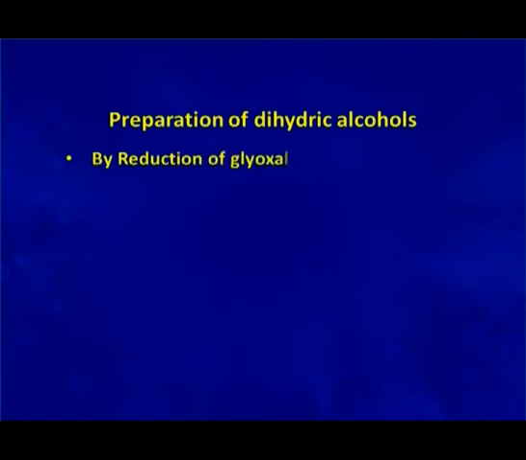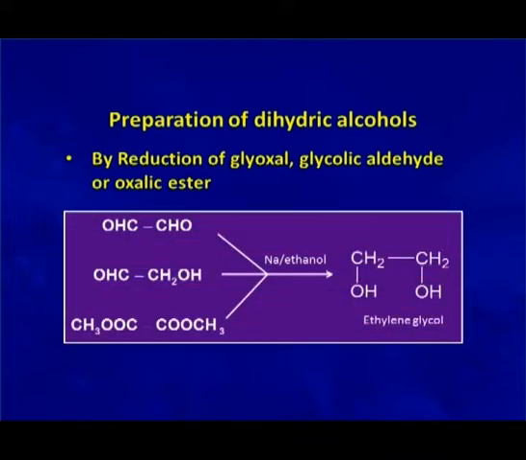Ethylene glycol can also be prepared by the reduction of glyoxal, glycolic aldehyde, or oxalic ester. All these molecules when reduced with sodium in ethanol form ethylene glycol.